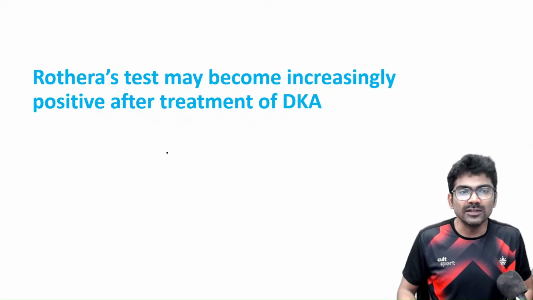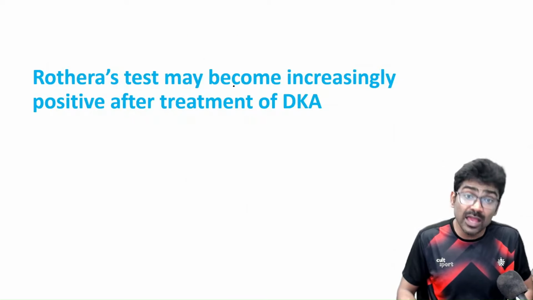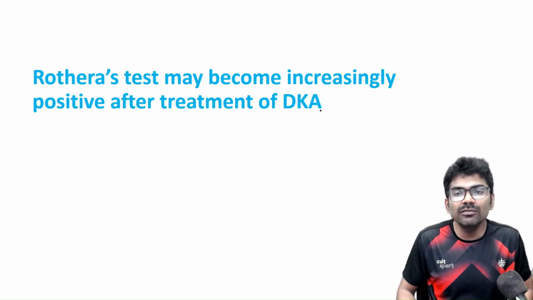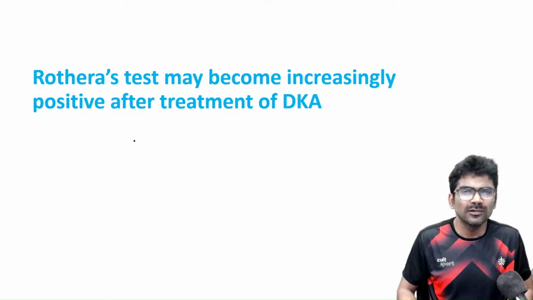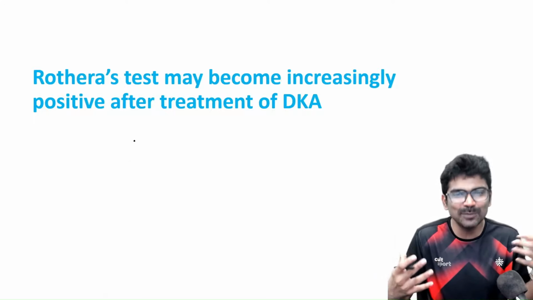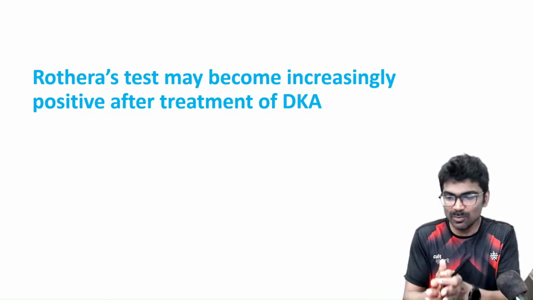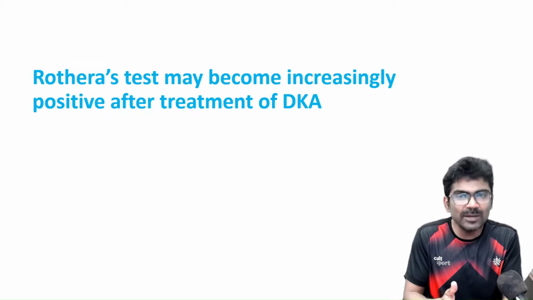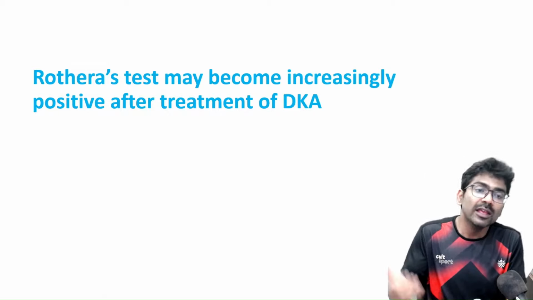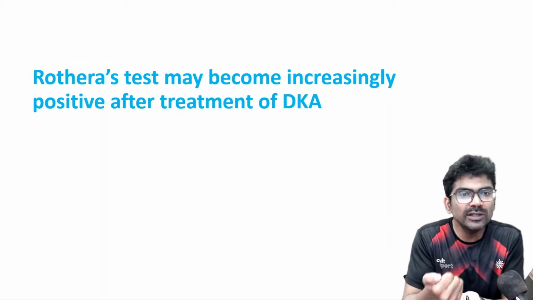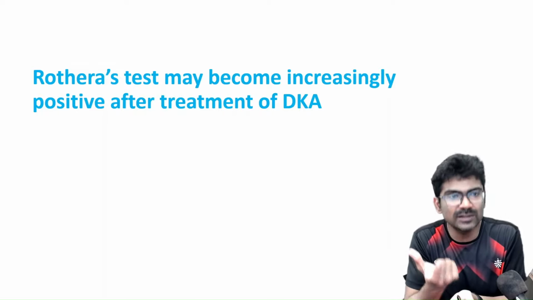Alright. So look at this. Rothera's test may become increasingly positive after treatment of DKA. What is this? Can you understand? Can you interpret this? So there is a person who is suffering from diabetic ketoacidosis. Initially you do Rothera's test, it was weakly positive.